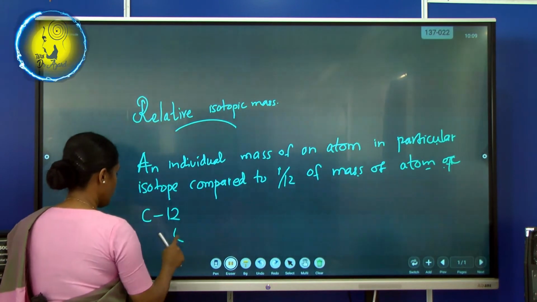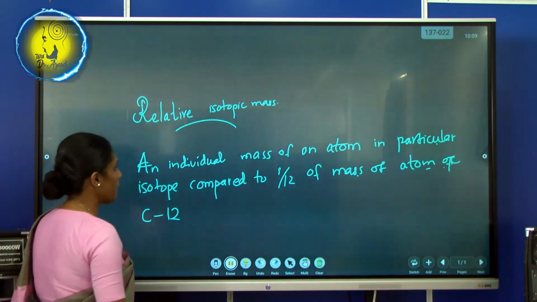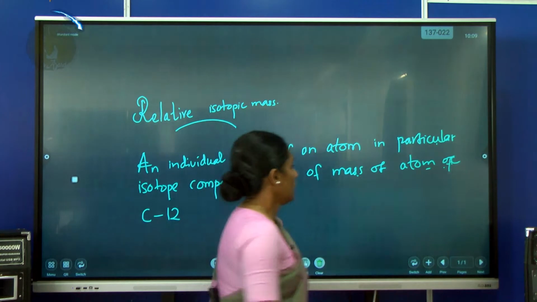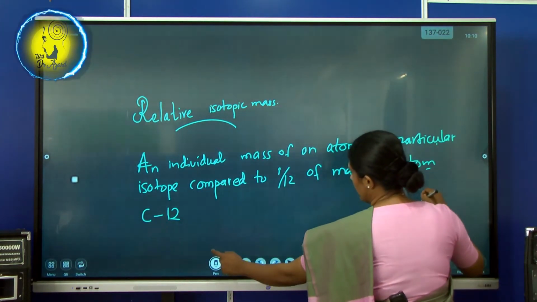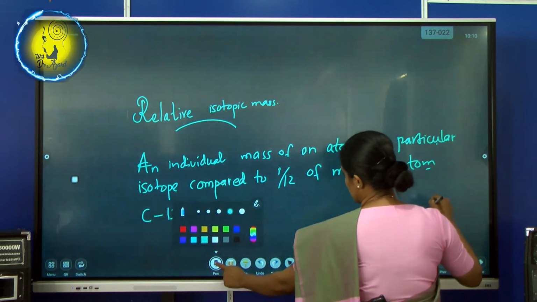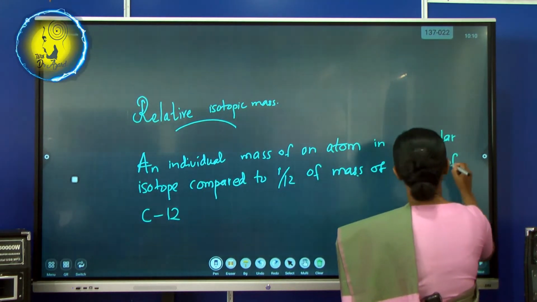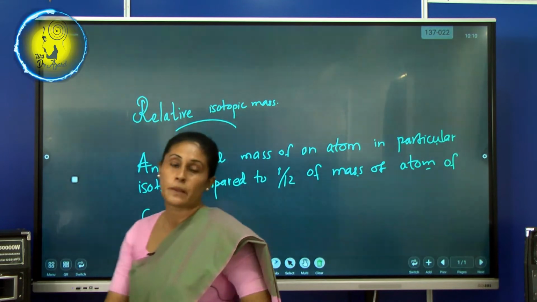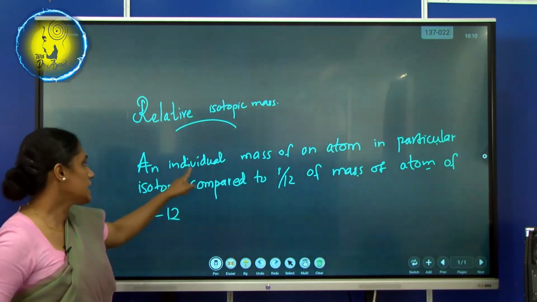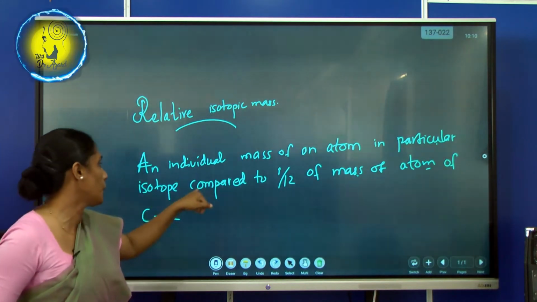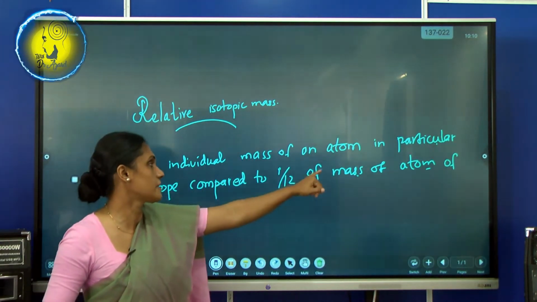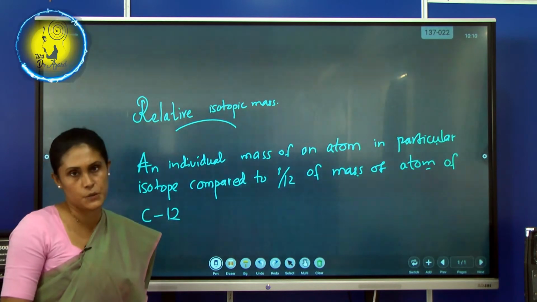See whether you can remember the things that you have learnt. Let's recall it. Relative isotopic mass: an individual mass of an atom in a particular isotope compared to 1/12 of mass of an atom of carbon 12.